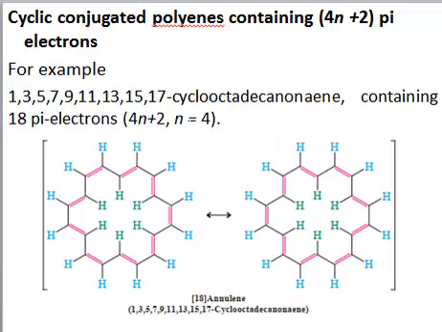So let's see all of the criteria one by one. This is a cyclic system, right? It's a conjugated system. You can see its conjugation is throughout the system. It's a planar molecule, just a flat molecule, and it's also following the Huckel rule. That is, it has 4n plus 2 pi electrons, right? So with all of these criteria, this system is aromatic, and it will show resonance, right?